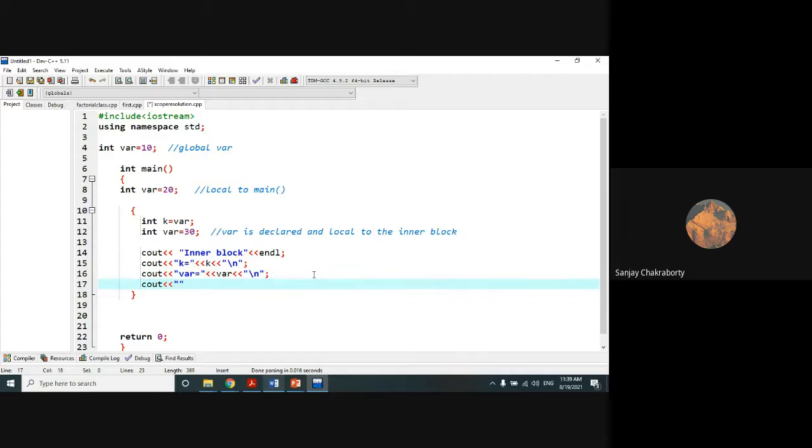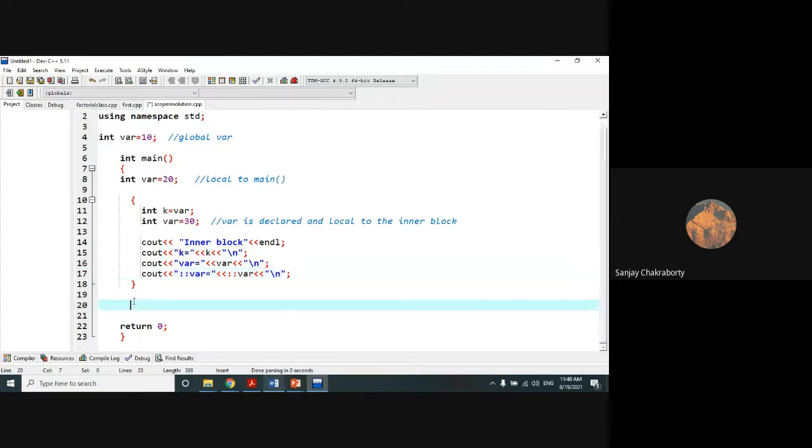Then again one more cout. Now we are going to use a scope resolution operator here along with the var variable. Try to understand. You have seen how to use it: a scope resolution operator followed by a variable name. Here we will print it and give a new line. All this operation I have done within the inner block.